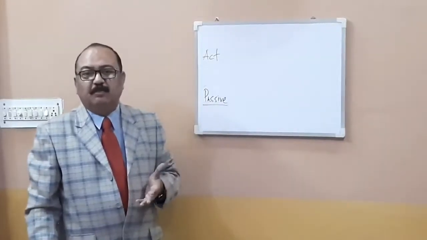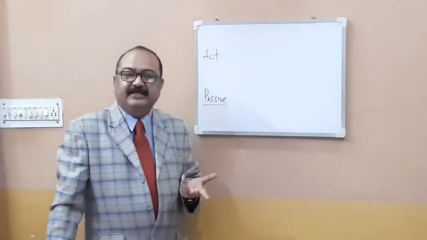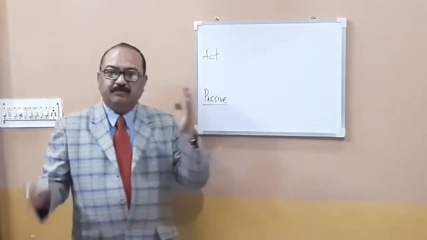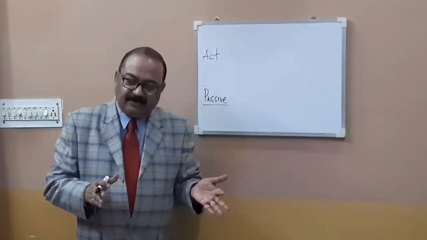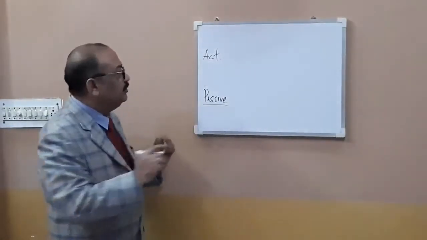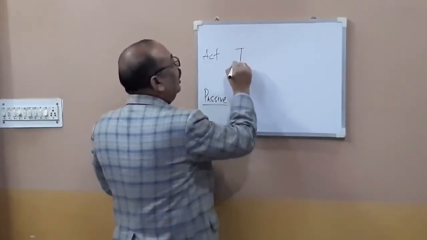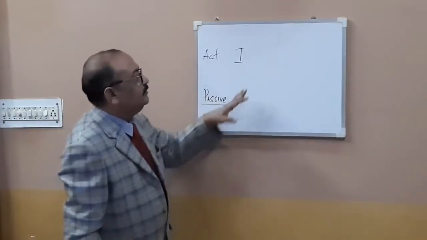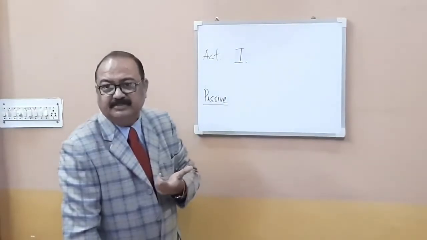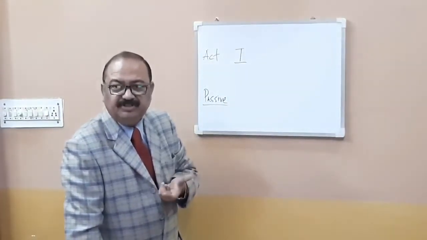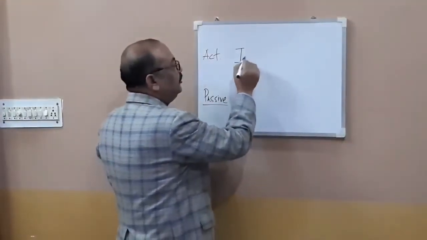In case of object complement, when passive is made, the object complement becomes subject complement and it comes after the verb. You have object complement and you have subject complement. Okay, before I go to that active passive, I think I should tell you how do you know that this is an object? How do you differentiate between an object and a complement? Do you know this? Well, I'm telling you, don't worry.